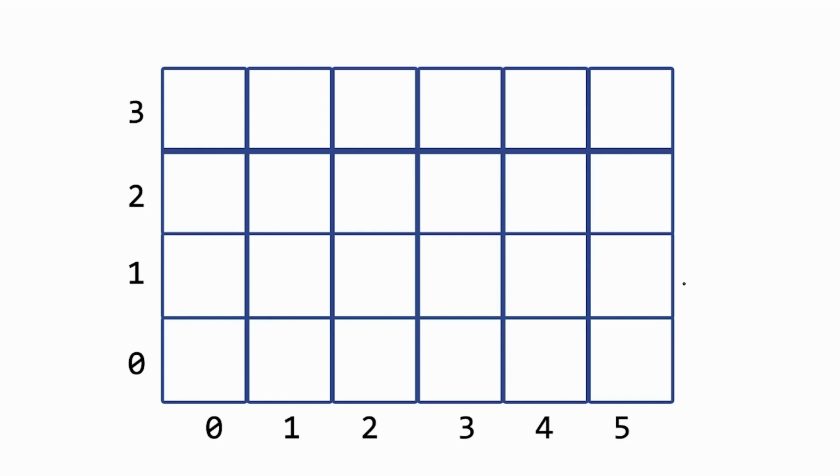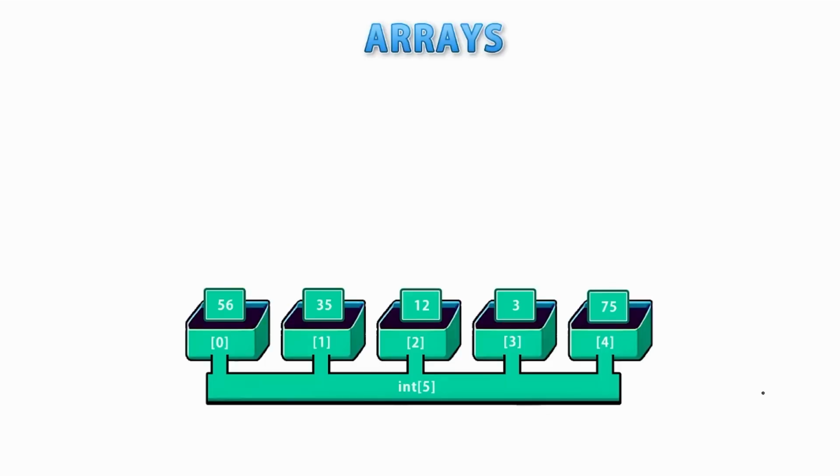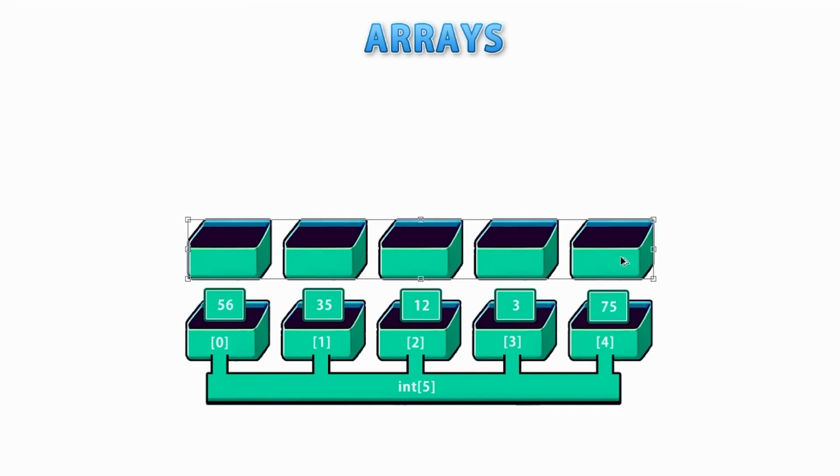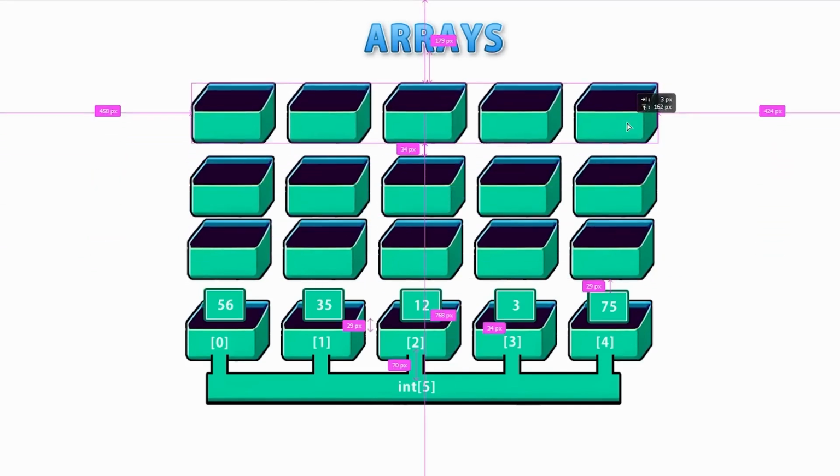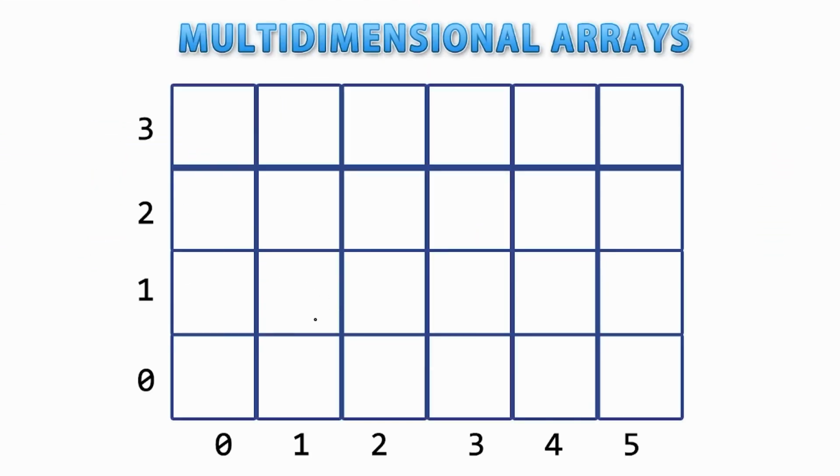Okay, so in the basic section, we already learned about arrays. This is how we can store multiple pieces of data in just one variable. We've got essentially multiple containers at each different index. Now we can go one step further and make multiple dimensions of these arrays. For example, we can make it have 2 dimensions, so it has 2 axes, and then each position, instead of having just 1 coordinate, actually has 2. So on this array, we can go into position 0, 0 and place some kind of number, or go into position 2, 3 and place a number, or go into 4, 1 and draw something, and so on.